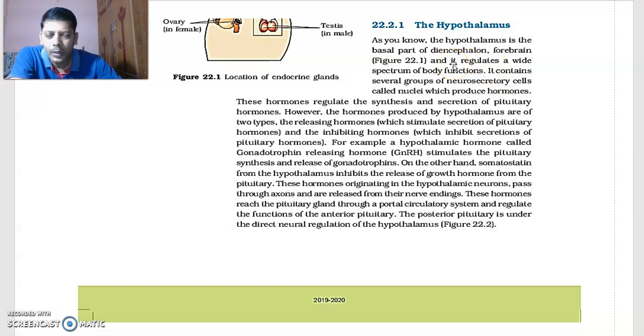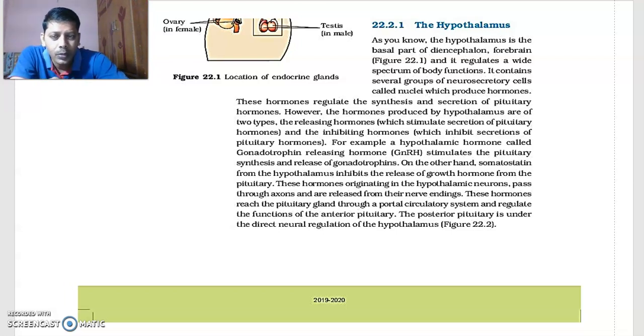What does it do? It regulates a wide spectrum of functions. It contains several groups of neurosecretory cells called nuclei. In intermediate first year, in 11th standard, you learnt the difference between ganglion and nucleus, in the lesson on structural organization in animals in the AP textbook.